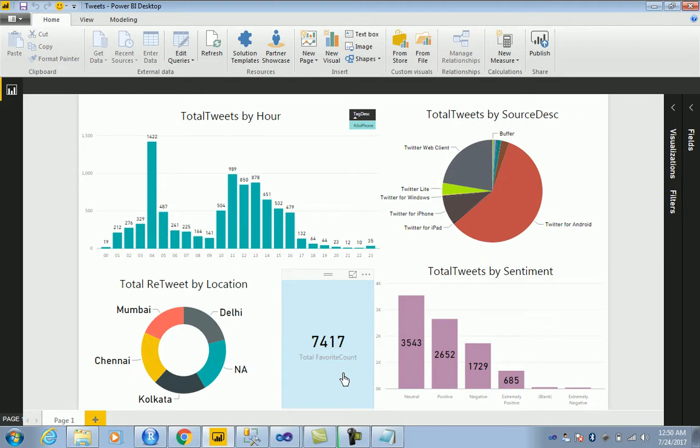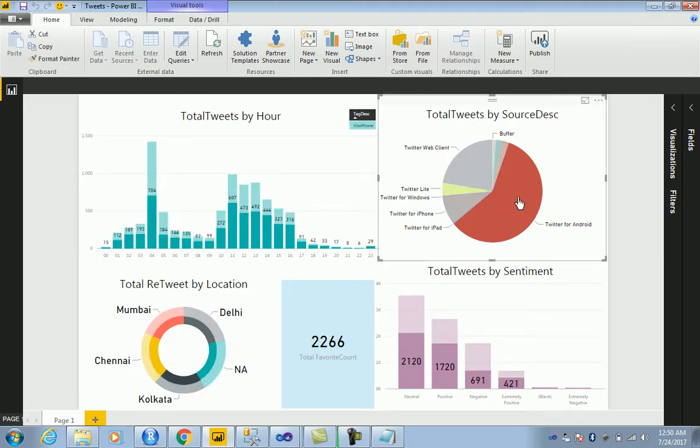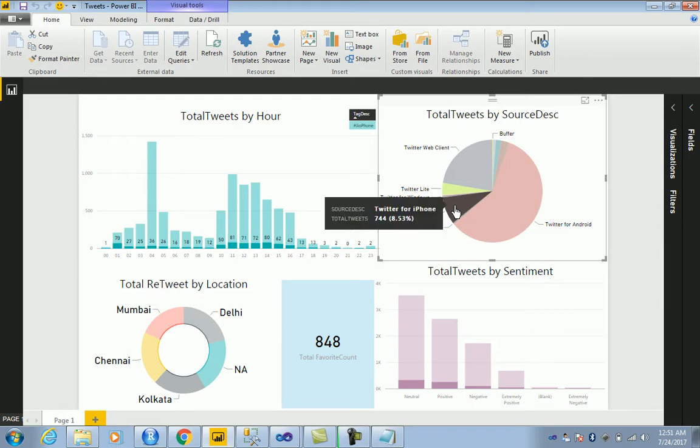So let's try to study Twitter for Android. So there you go. Now we are able to cut across and see for Twitter for Android overall the hourly distribution. I think across the day we had a lot of users coming in from Twitter for Android, and I think 1700 were about positives from the source. So we know what was the source. How about iPhone doing that? Okay, that's great.